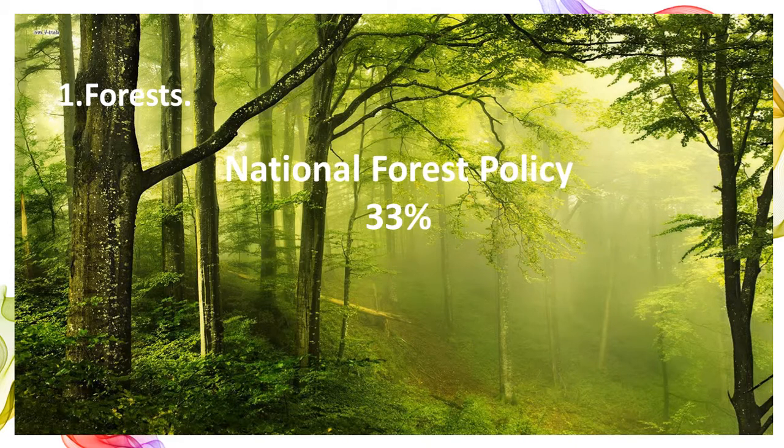Land utilization. Children, we use land for different purposes. Land resources are used for the following purposes. The first thing is forest. According to the National Forest Policy 1952, 33% of the area should be under forest. But due to deforestation, now only 21% of land is under forest cover.